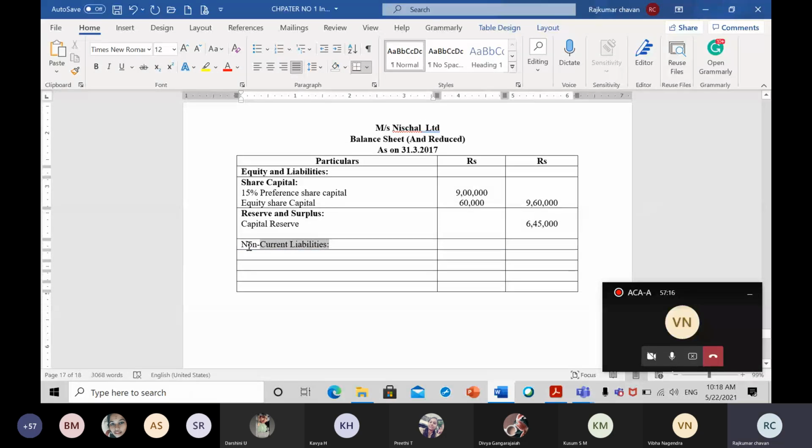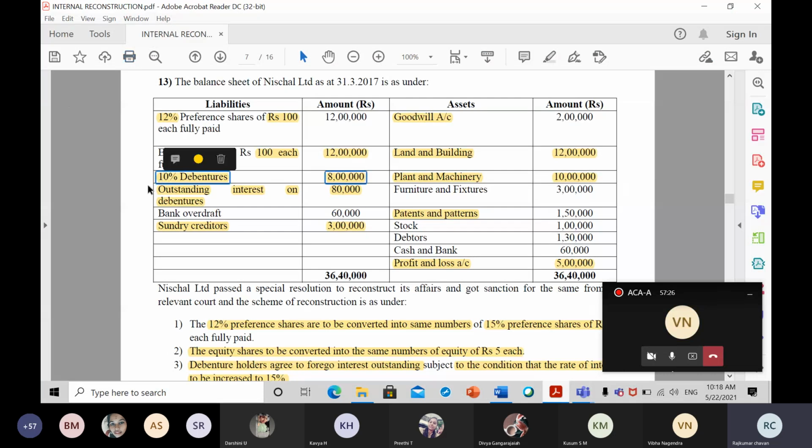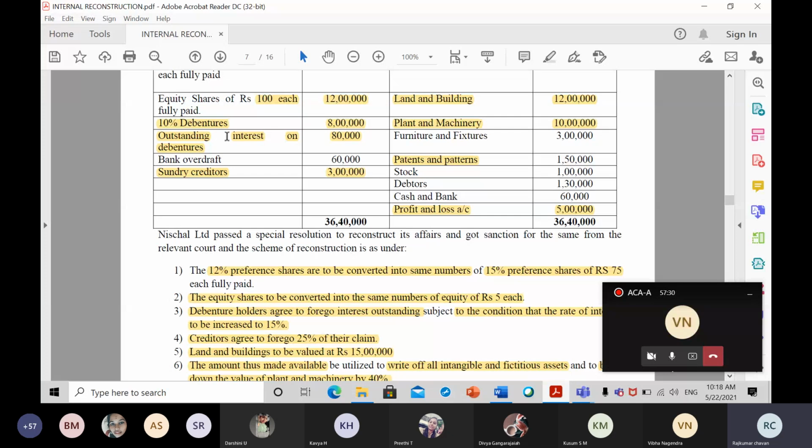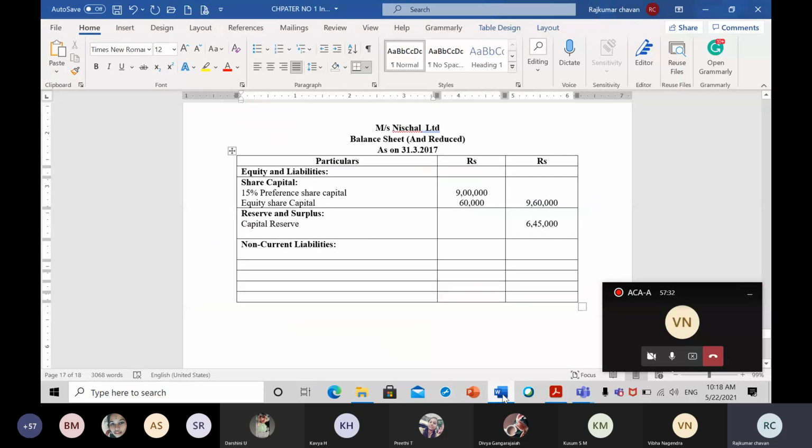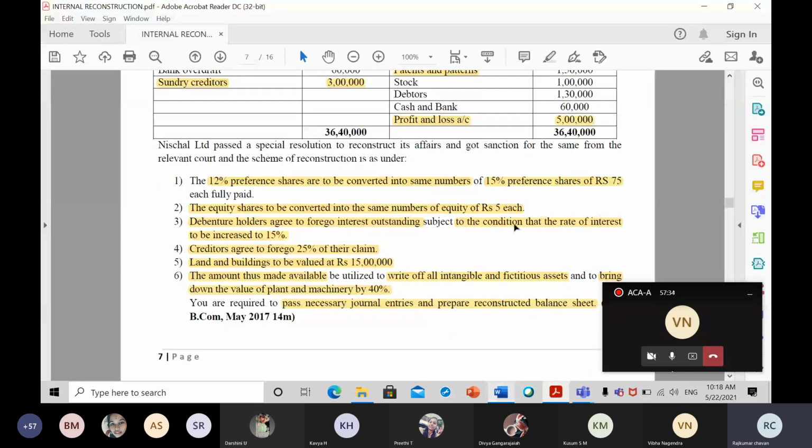So now non-current liability means liability which can be paid not within 1 year. It is a long-term liability. So what are those long-term liabilities? We have 10% debenture which the company has to pay. But what happened, remember, with 10% debenture? The rate of interest was increased to how much percent?